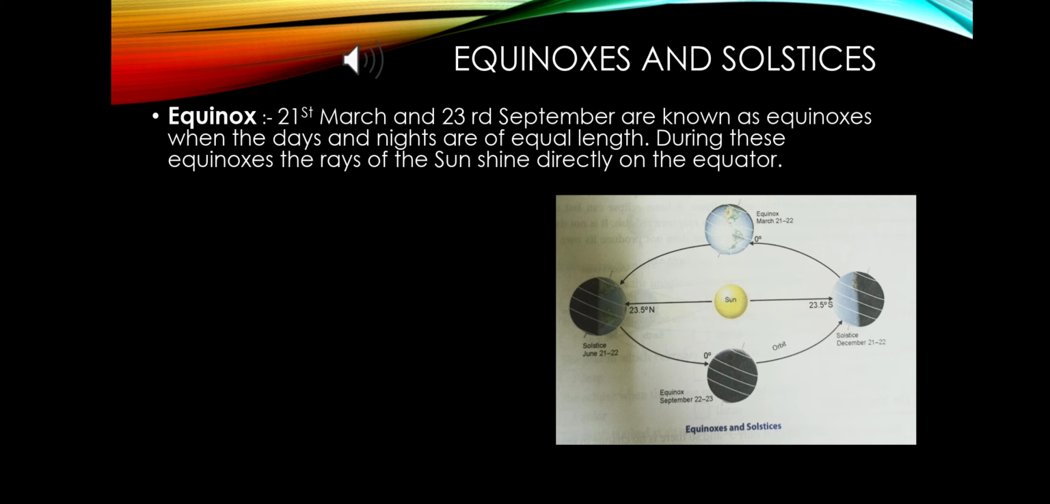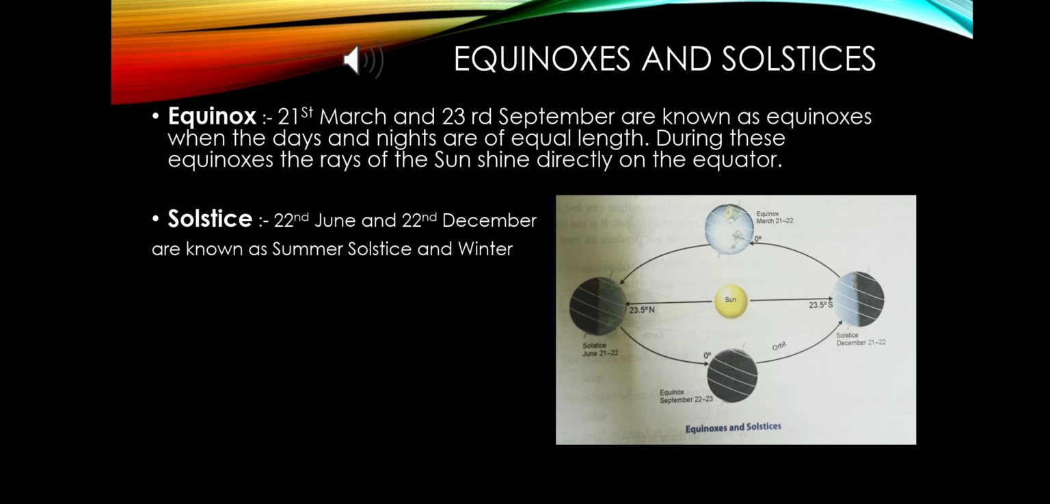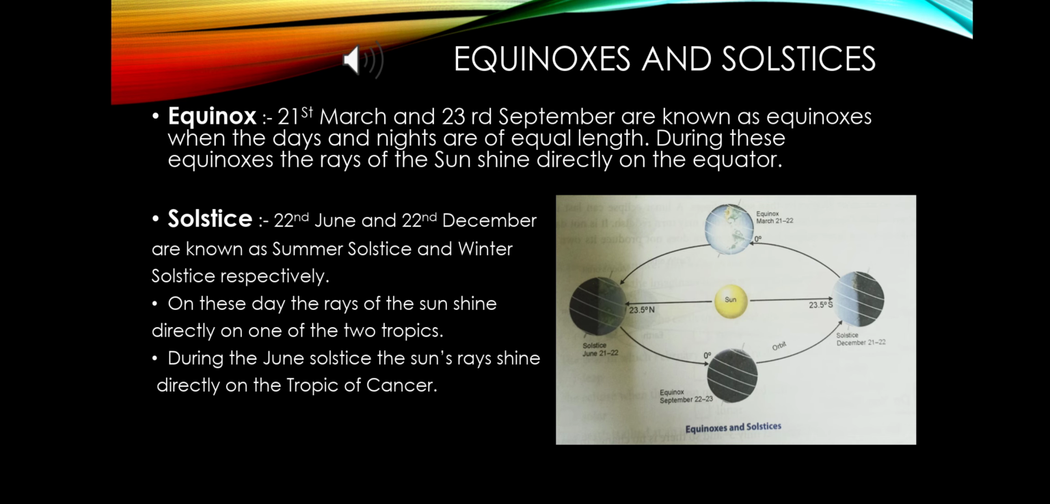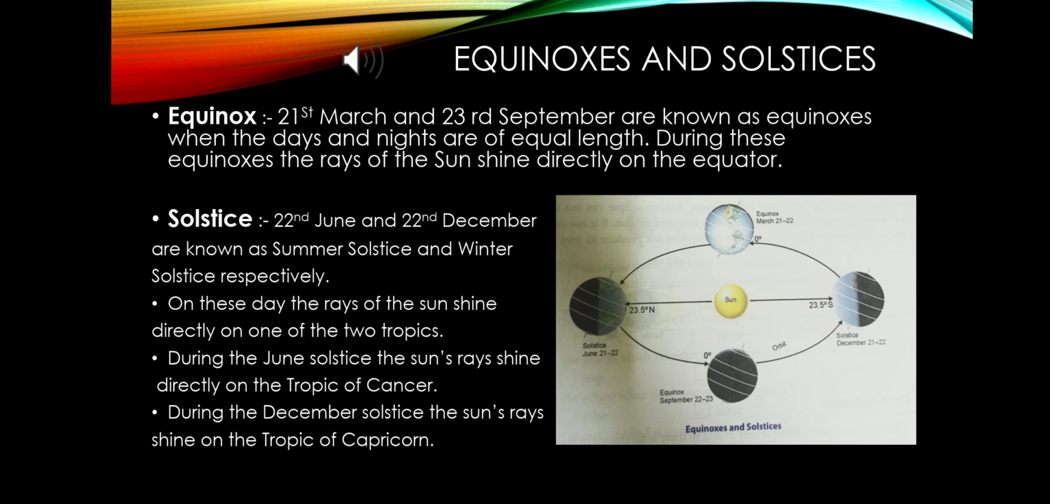Okay. Next one is solstice. 21st June and 22nd December are called summer solstice and winter solstice, because on these solstices, the rays of the sun shine directly on the two tropics. During the June solstice, that means summer solstice, the sun's rays shine directly on the tropic of Cancer, and during the December solstice, that means winter solstice, the sun's rays shine on the tropic of Capricorn. And that's why the length of the day and night is not the same during these two solstices.